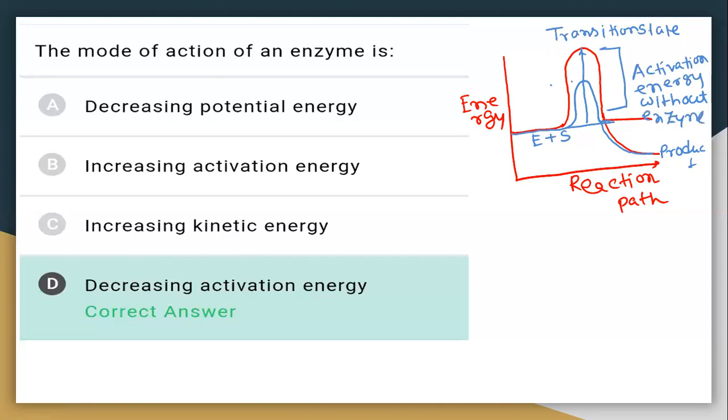This amount of energy is the activation energy without enzyme, and this smaller amount is the activation energy with enzyme. So the enzyme lowers the activation energy by making some weak interactions and bonds with the substrate. That's why an enzyme lowers the activation energy, right?